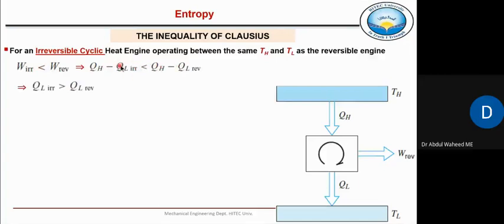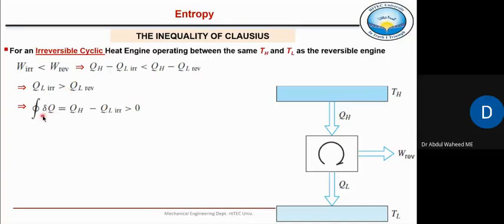So in other words, we are saying that the heat rejected to a sink in an irreversible heat engine will always be greater than the heat rejected to the same low temperature sink for a reversible heat engine, right? So this implies that QL irreversible will always be greater than QL of a reversible heat engine. All right, so far I think this is clear.